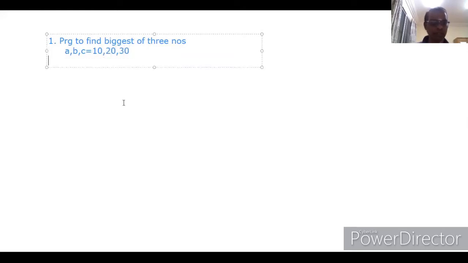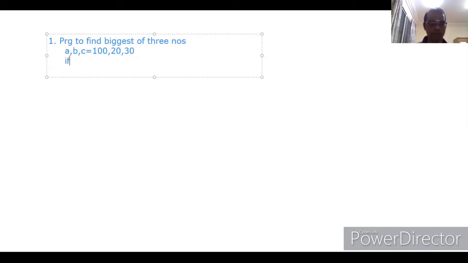Out of these three numbers, how can we find which one is biggest? First consider A is bigger. I am assigning 100 here. So we have to apply two conditions here. That means A should be bigger than B, then it is considered A is bigger than B. Once again, we have to check A with C also. So A should be checked with B as well as with C. Then only we can say A is biggest.